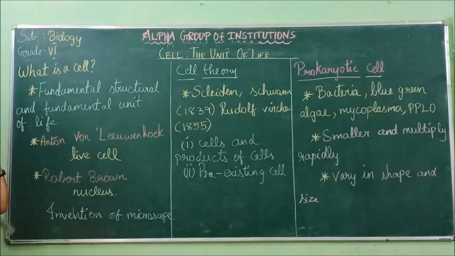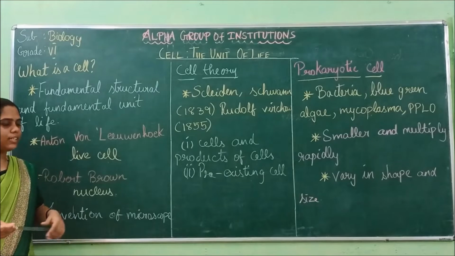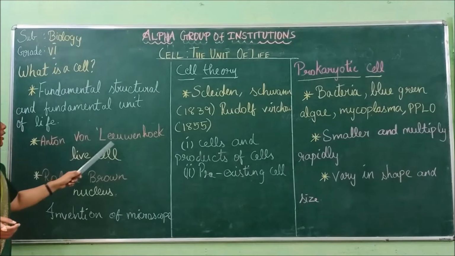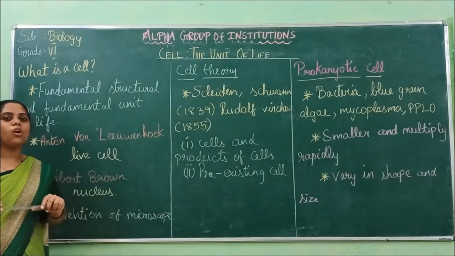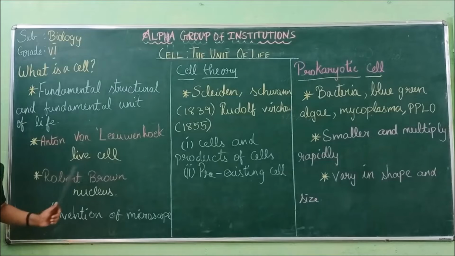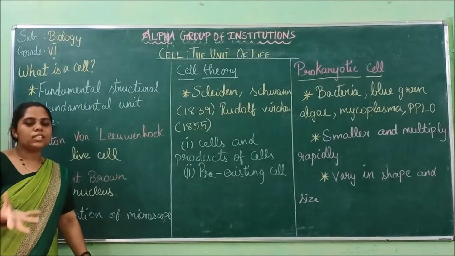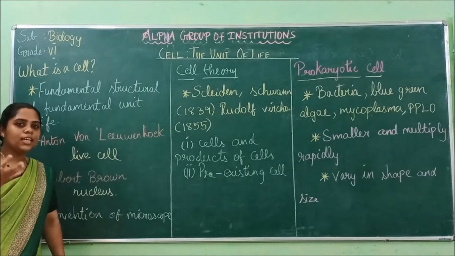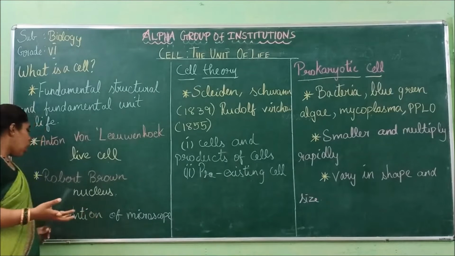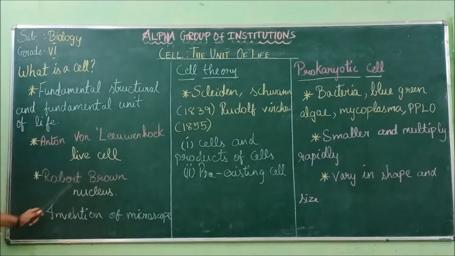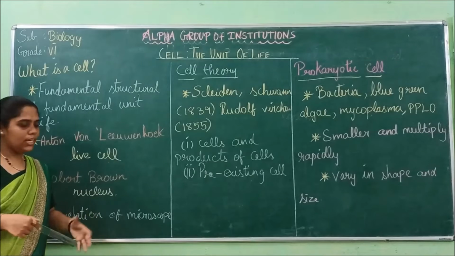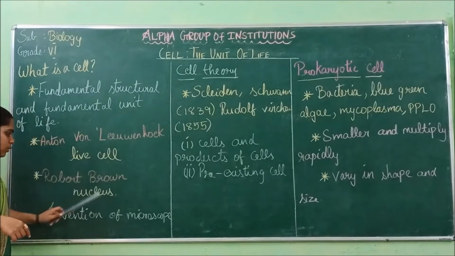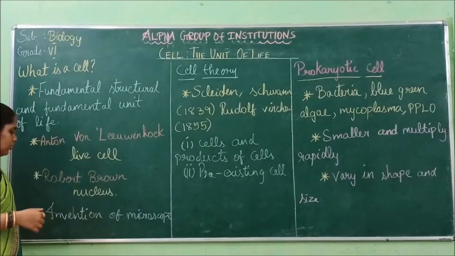And who discovered the cell? Who first discovered it? Anton von Leeuwenhoek. He was the first person to discover a living cell, a live cell. And Robert Brown was the one who discovered the nucleus. So Robert Brown was the one who first discovered the nucleus.